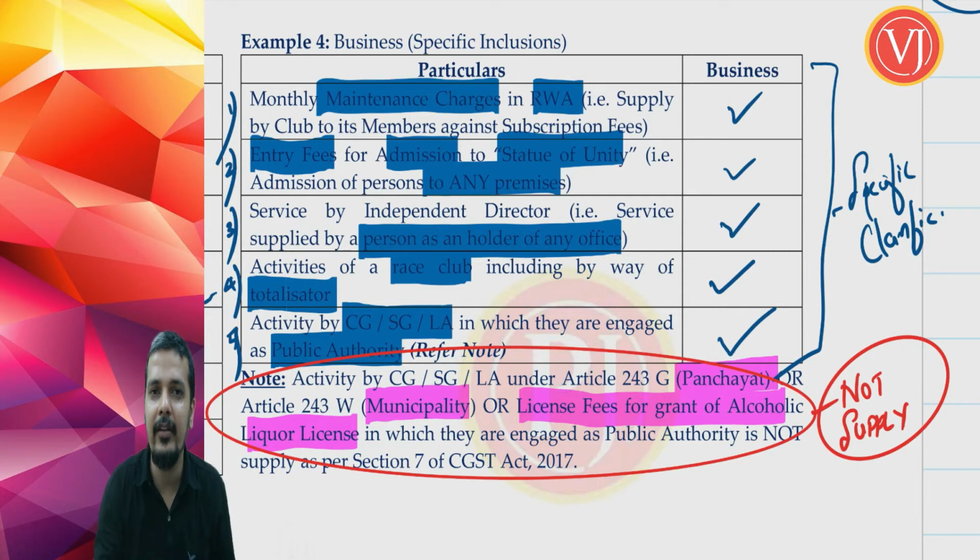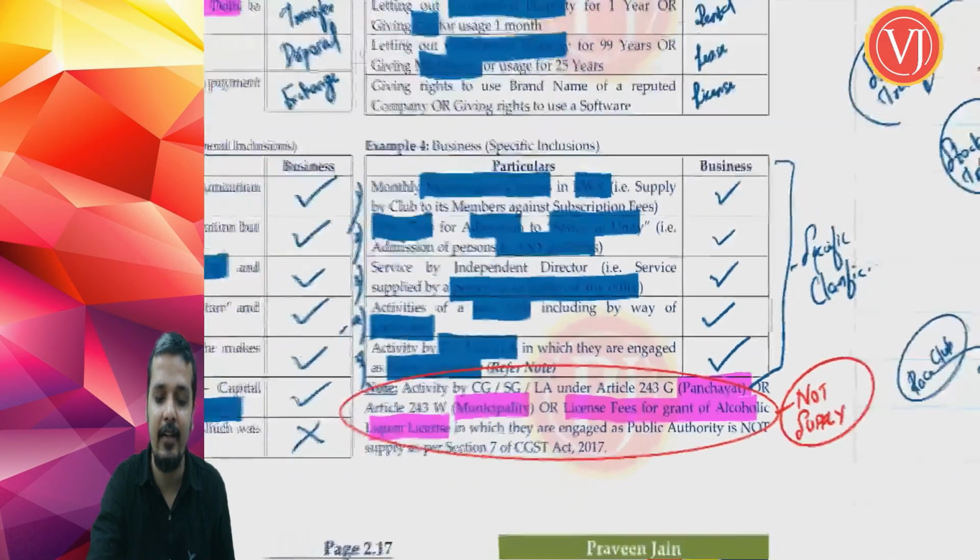What are those 3 points? Panchayat related activity, municipality related activity, and getting the license fees for granting the license of alcoholic liquor. Those are the 3 cases where government is acting as a supplier and there is no GST because it is covered by not supply. So we'll be discussing about that very clearly when we are discussing not supply.